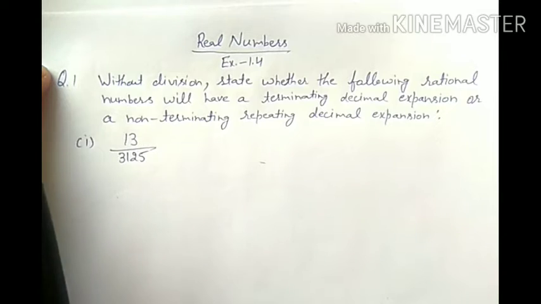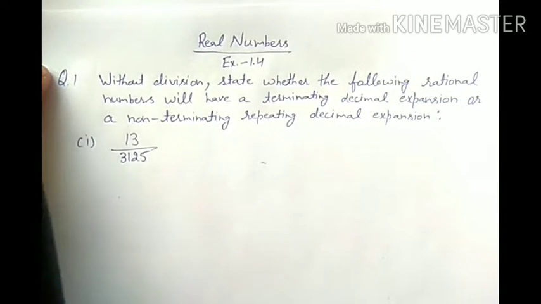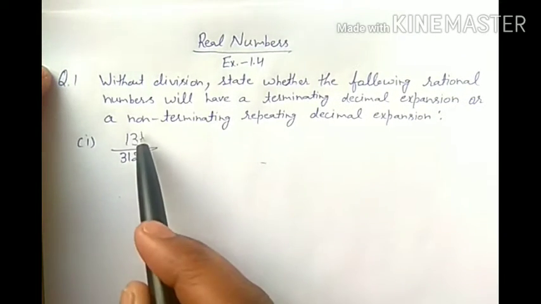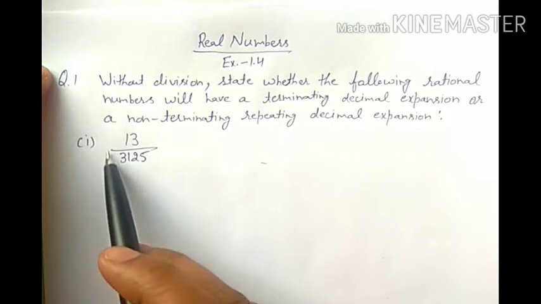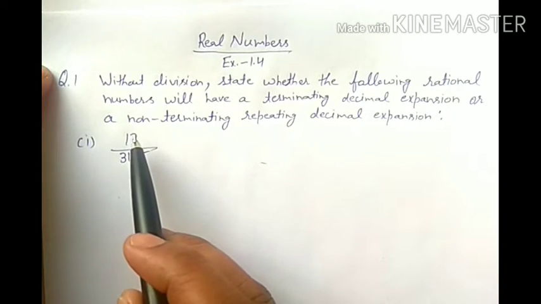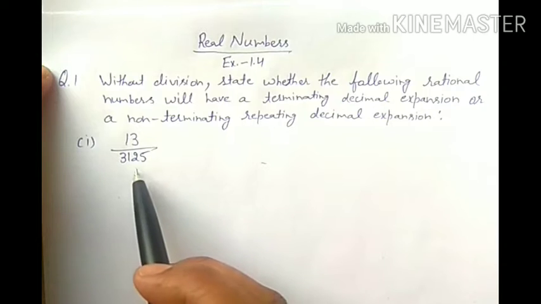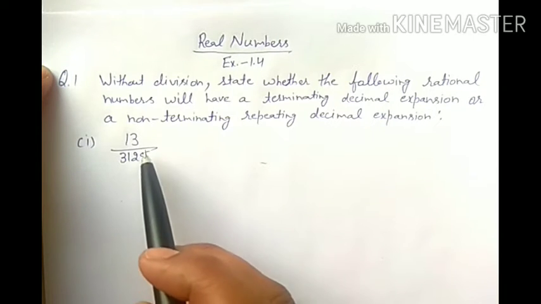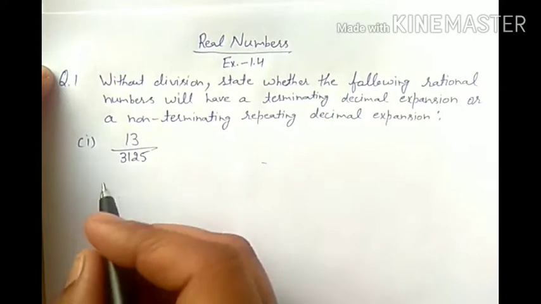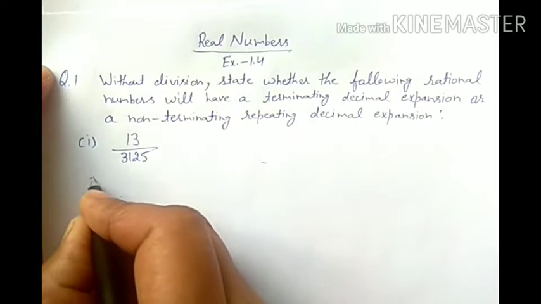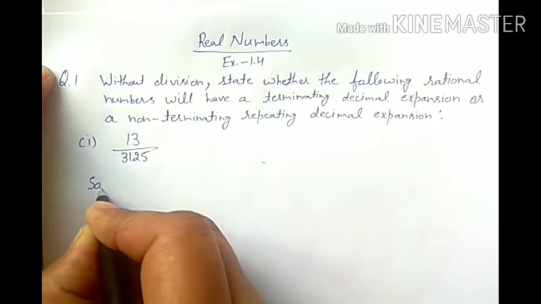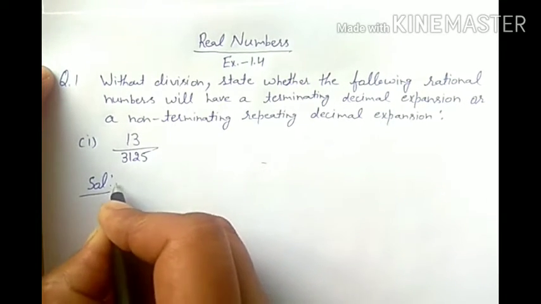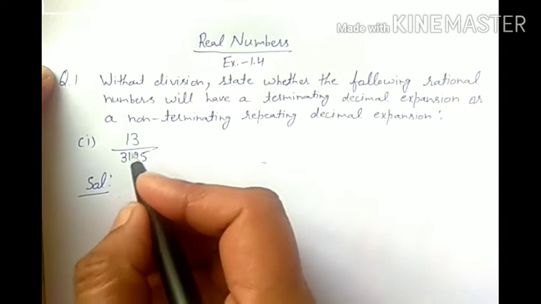You can pause the video and read the question. We have to tell, without division, whether this rational number has a terminating or non-terminating repeating decimal expansion. So, let's start the solution. In the previous video, I told the steps for how we can solve it.